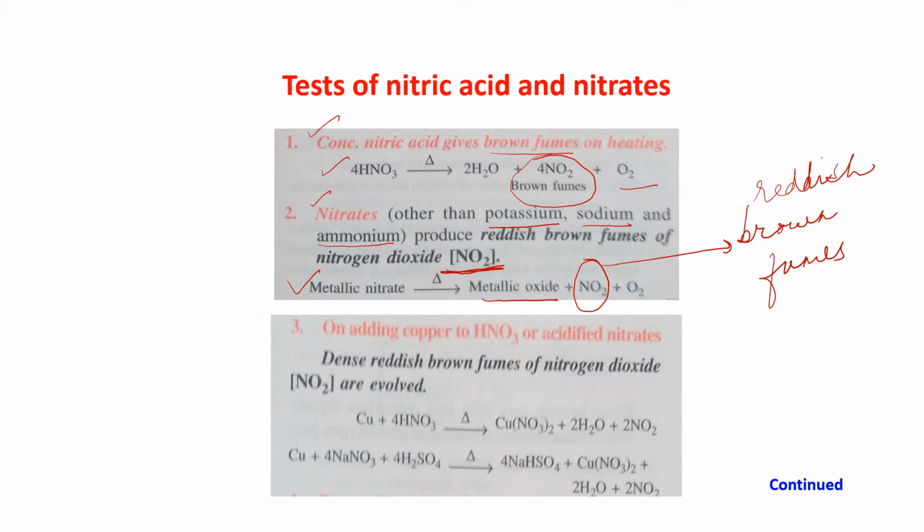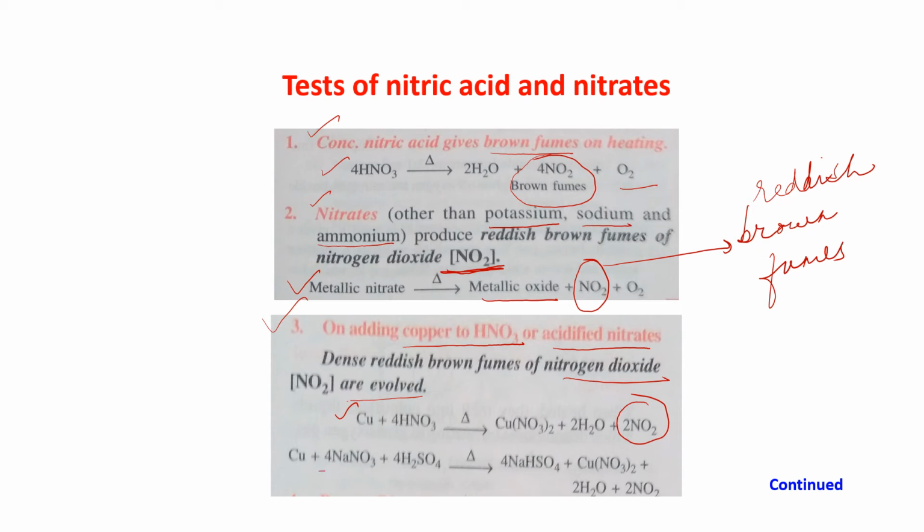Now, number 3, on adding copper to HNO3 or acidified nitrates. This is also another test for nitrates. Reddish brown fumes of nitrogen dioxide are evolved. Copper plus HNO3, if you heat these two, you will get NO2.